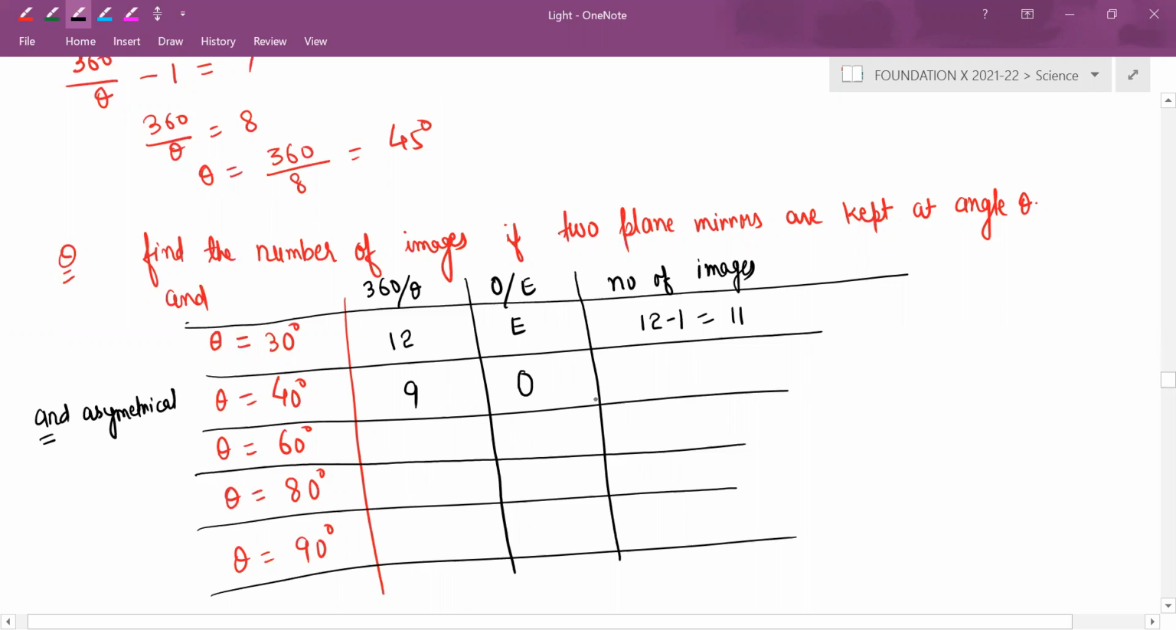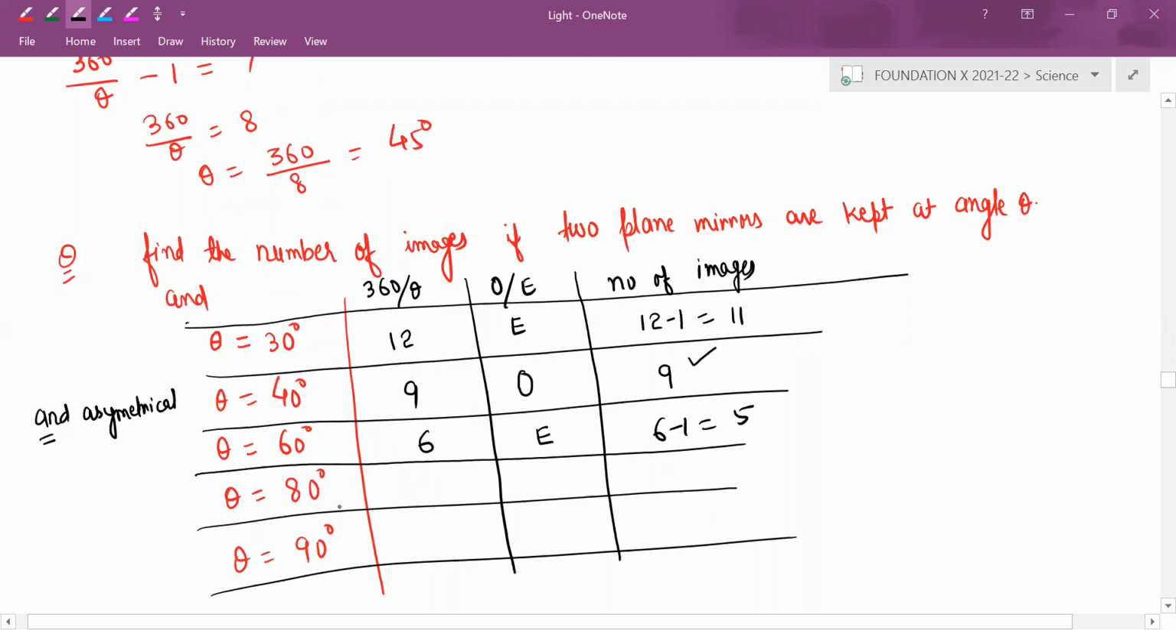So in this case, it is asymmetrical. If it is asymmetrical, what should we do now? As it is 9, no need to subtract. We should leave it like that only. Number of images will be how much? 9. Here how much? 6. If it is even, in any condition, asymmetrical or symmetrical, you have to subtract.